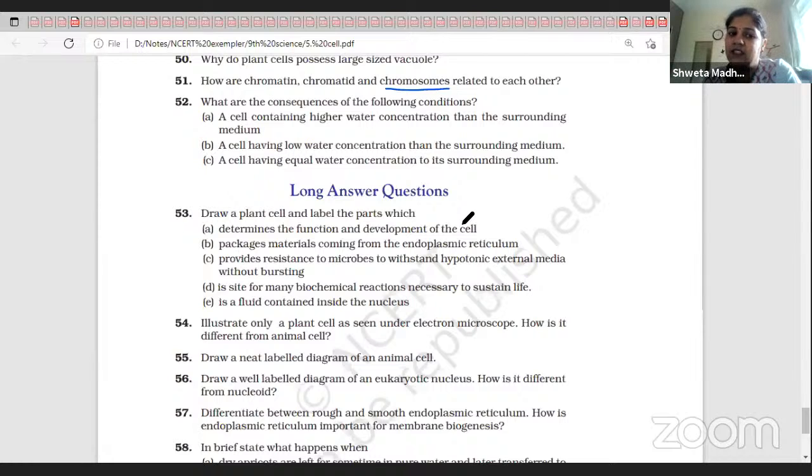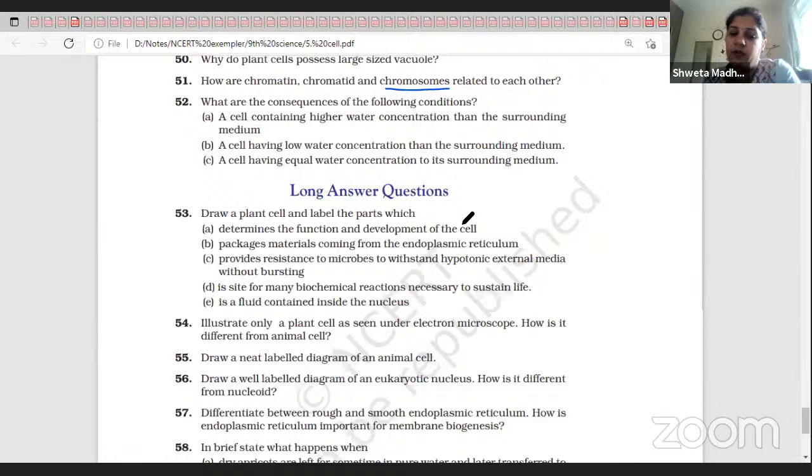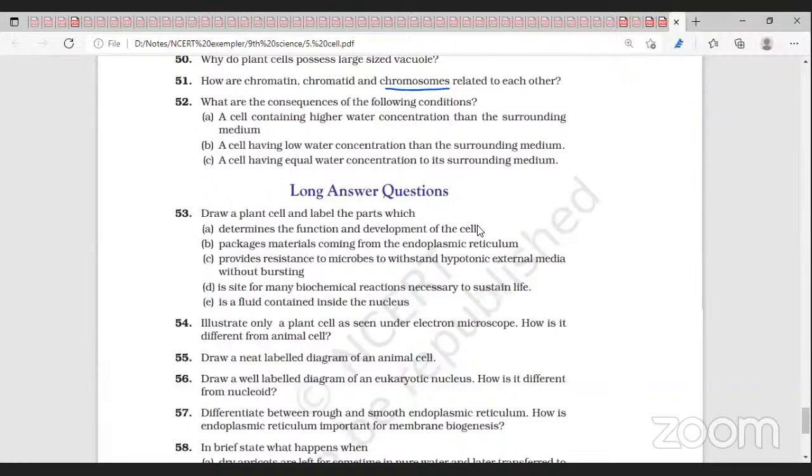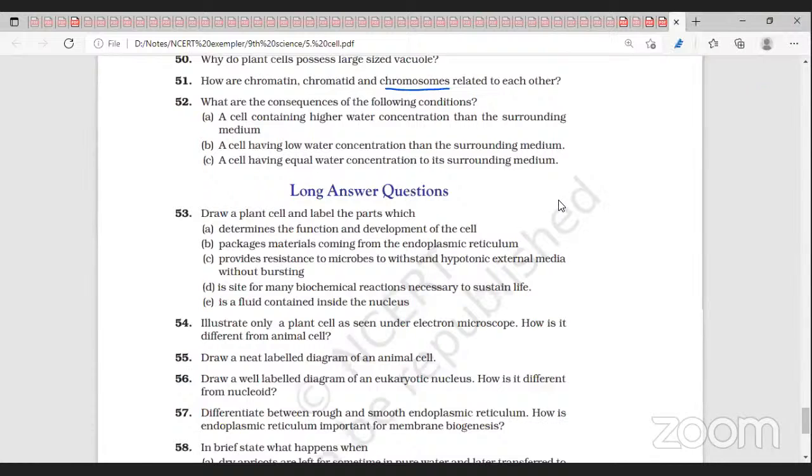The Golgi bodies package material coming from the endoplasmic reticulum. The cell wall provides resistance to microbes, to withstand hypotonic external media without bursting. Cytoplasm is a site for many biochemical reactions necessary to sustain life.